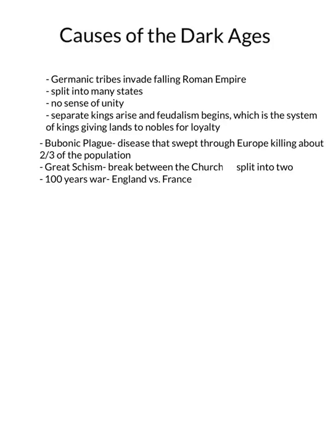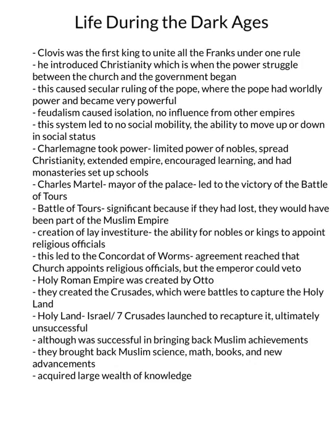The bubonic plague was a disease that swept through Europe, killing about 2/3 of the population. The Great Schism was the break between the church when the church split into two. The 100 Years' War was a war between England and France that caused a lot of destruction and lasted for 100 years. Life during the Dark Ages.